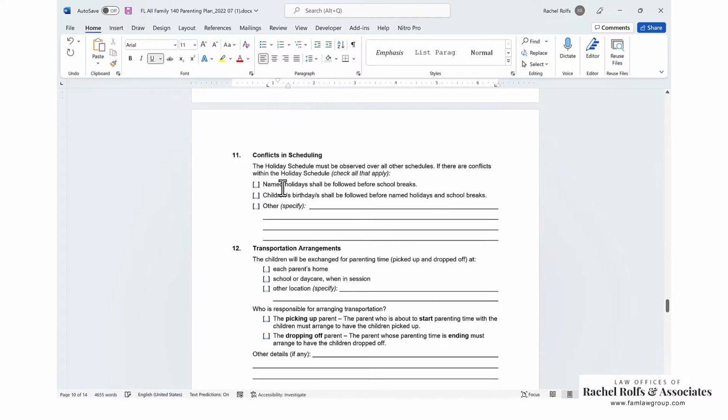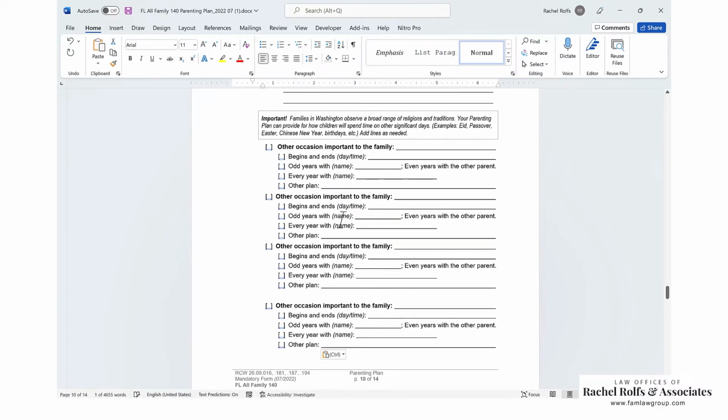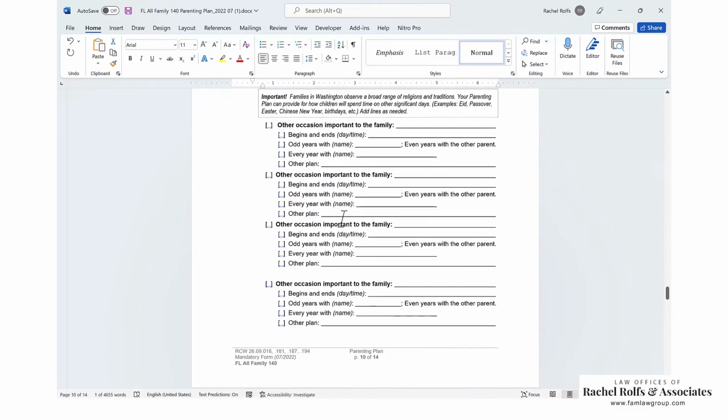Conflicts in scheduling. So normally you would check this box that says named holidays are followed before school breaks. So that's where when I said the 4th of July, if it conflicts with summer, 4th of July would win if you check this box. If you put in children's birthdays, so that's up here, these other occasions, you can also put in children's birthdays, parents' birthdays, whatever's important in there.